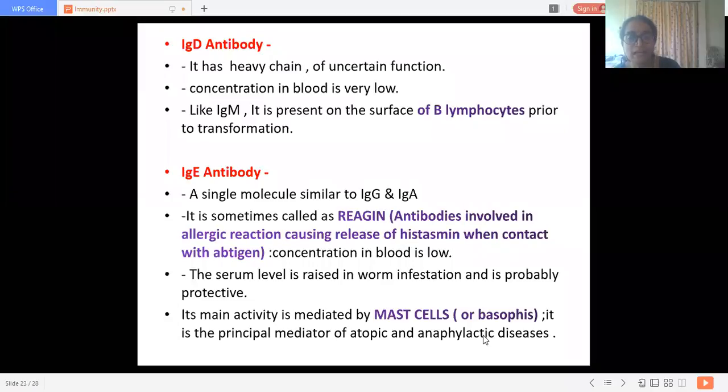I also explained the mast cell activity there. So this is the IgE class of antibody.